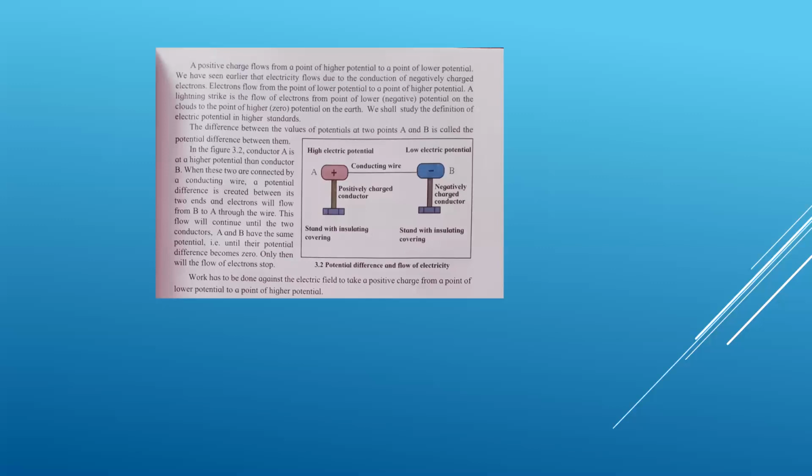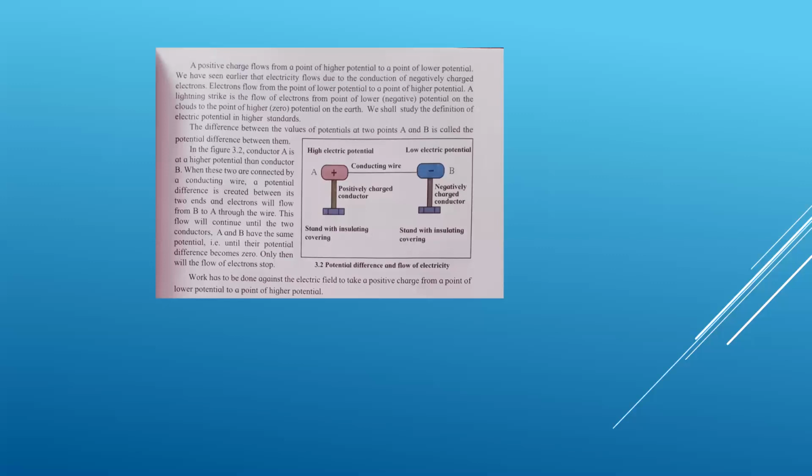This flow will continue until the two conductors A and B have the same potential.